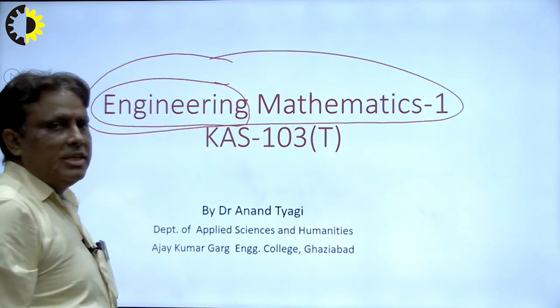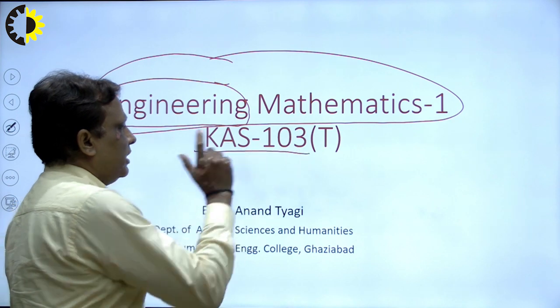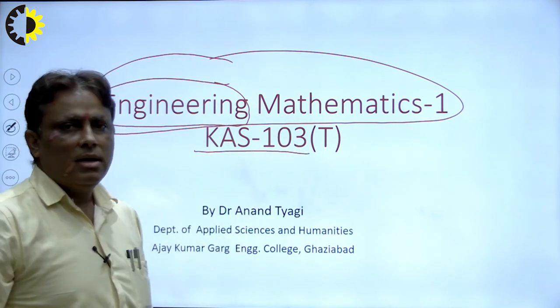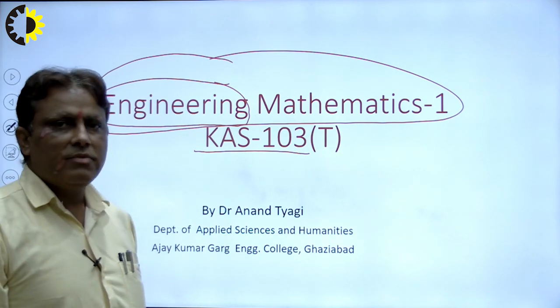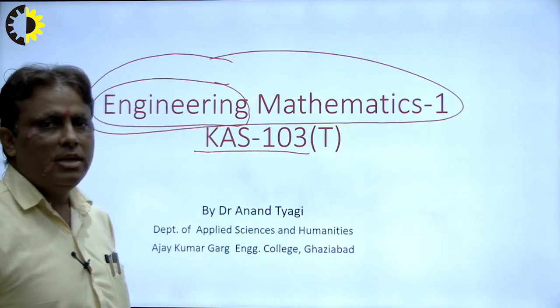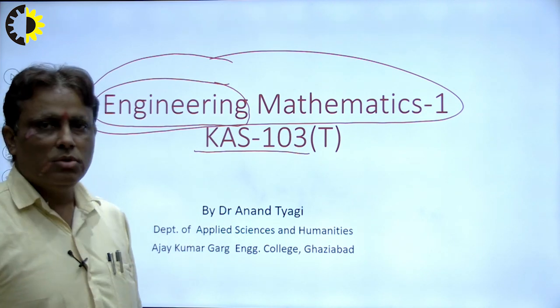And the code of this subject in AKTU is KAS 103. What is the meaning of this code? 1 means first semester and 3 means the third course of the first semester. First course is engineering physics, second course is engineering chemistry, and third is engineering mathematics. Therefore, its code is KAS 103.